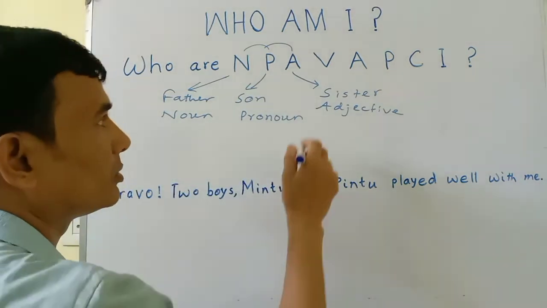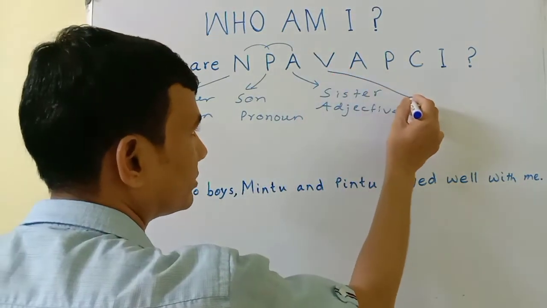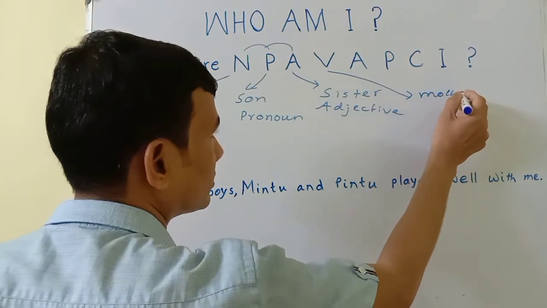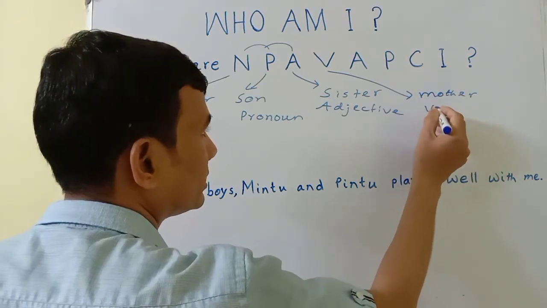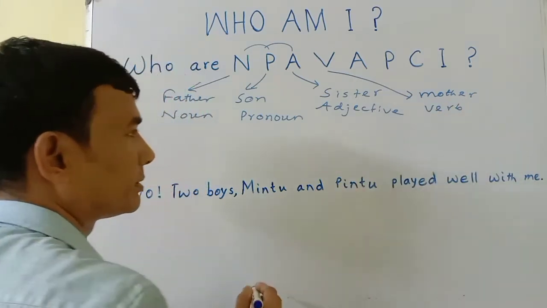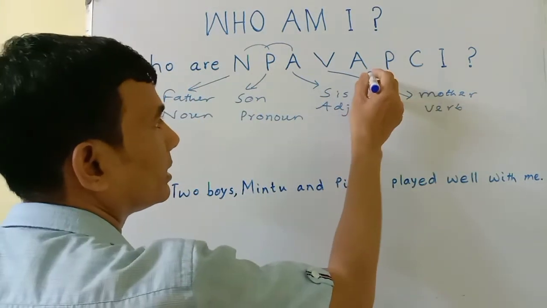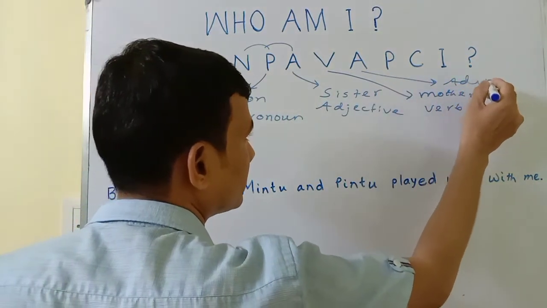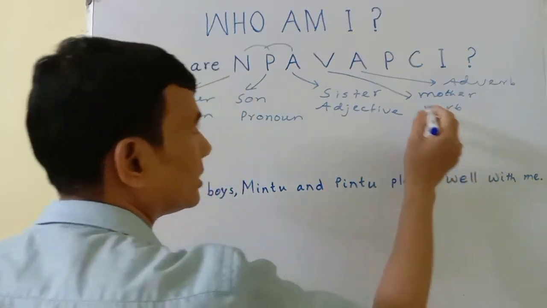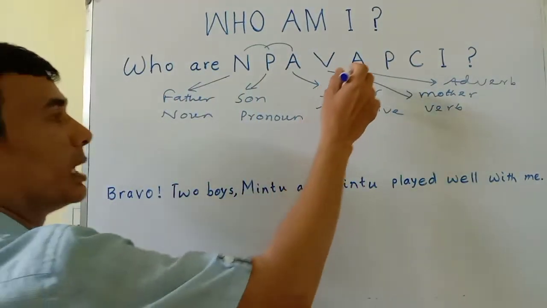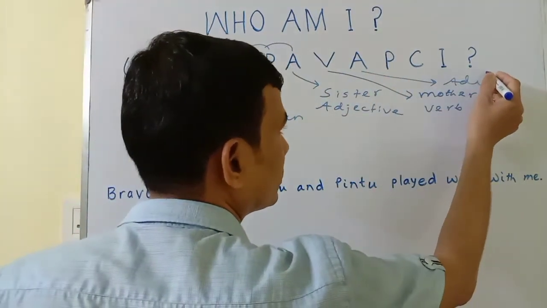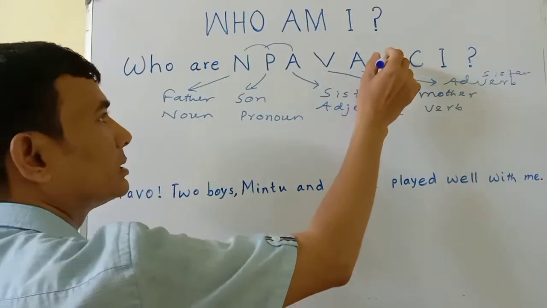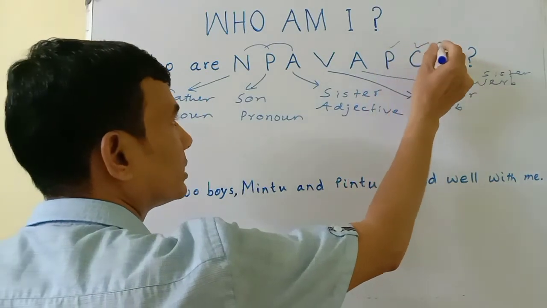After this I have told you mother, that is verb. Mother, and it is verb. After this I have written A again. A means adverb. Adverb is another sister, so we will write here sister. After this preposition, conjunction, interjection.